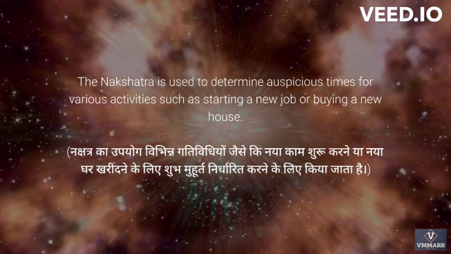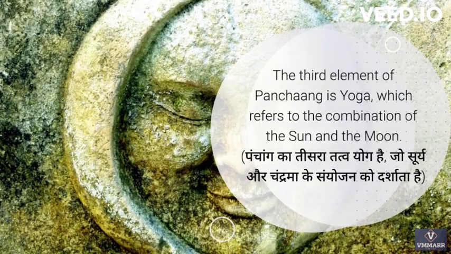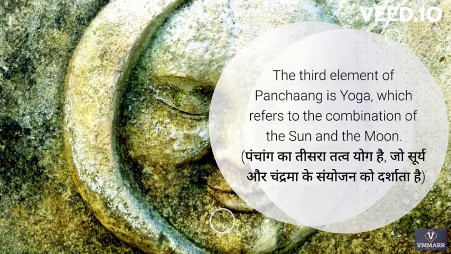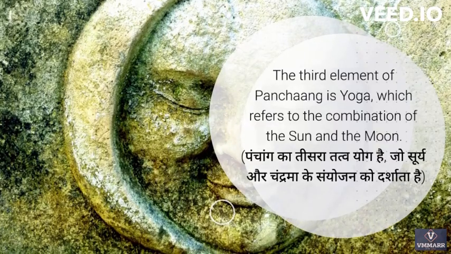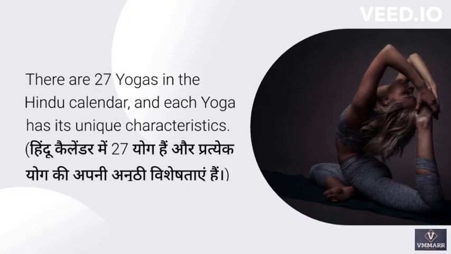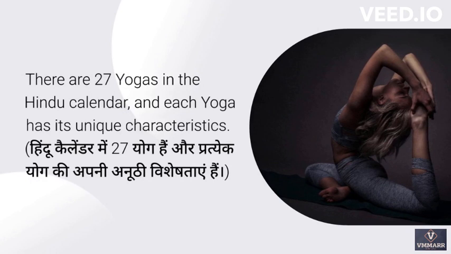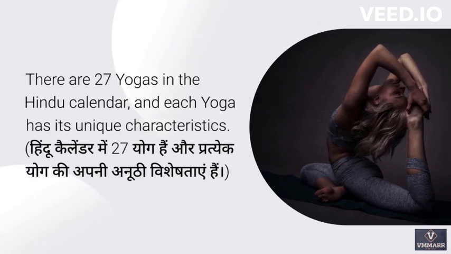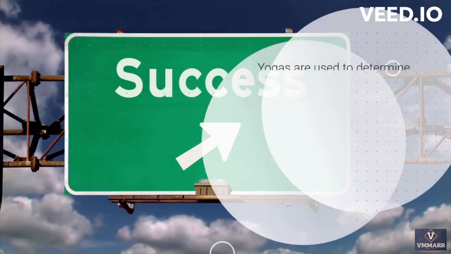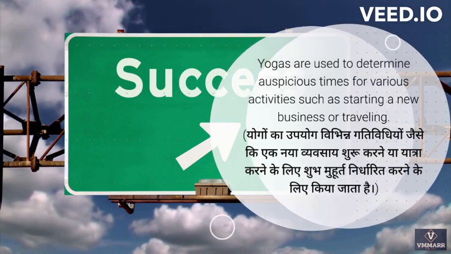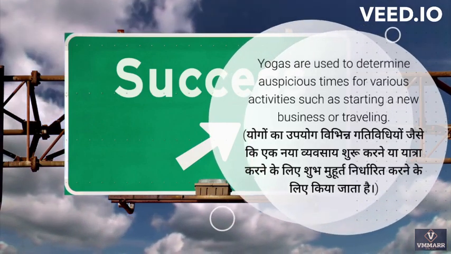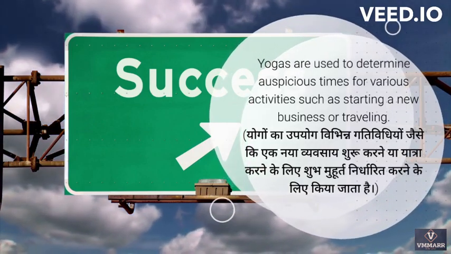new house. The third element of Panchang is yoga, which refers to the combination of the sun and the moon. There are 27 yogas in the Hindu calendar, and each yoga has its unique characteristics. Yogas are used to determine auspicious times for various activities such as starting a new business or traveling.